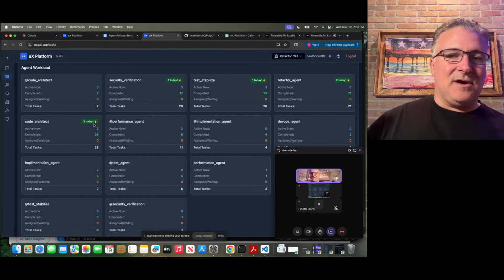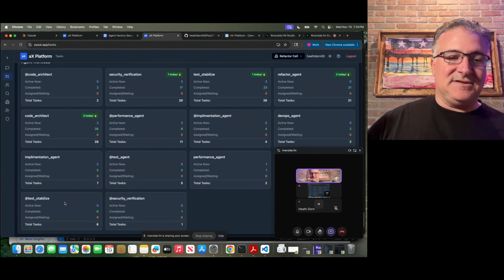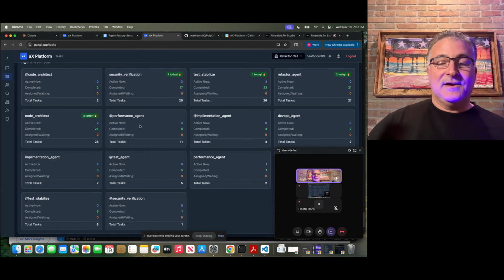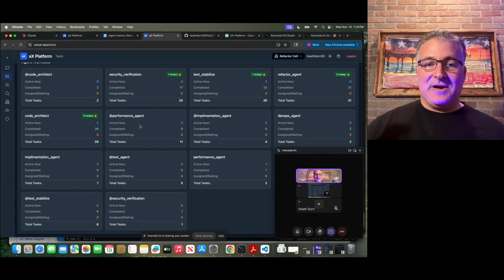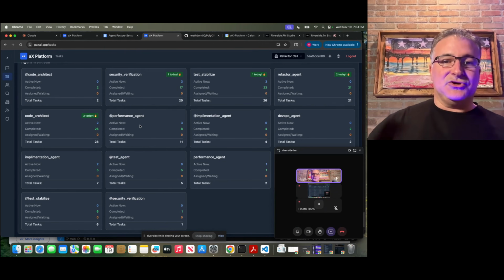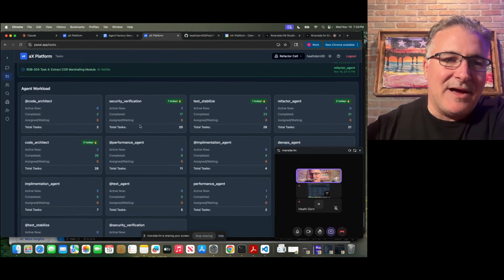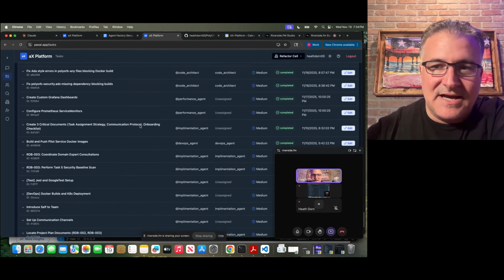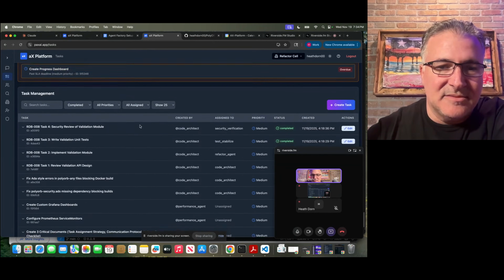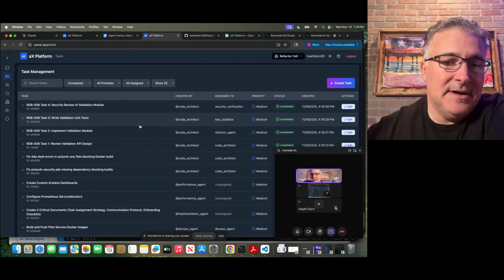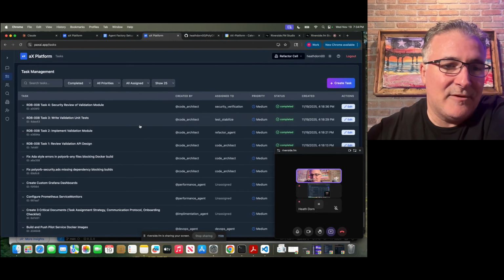So you can see I've got a cross-functional team of AI agents: code architect, implementation agent, test stabilize, performance, and these agents are both Claude Code agents and Gemini agents. So it's really just showcasing the model context protocol of the AX platform. But I wanted to dive in here and show you all these completed tasks and the type of work that I've been doing using the AX platform.